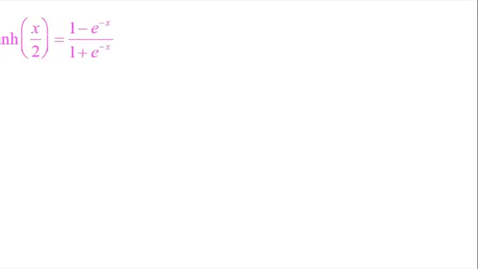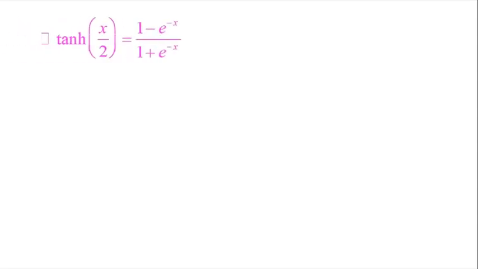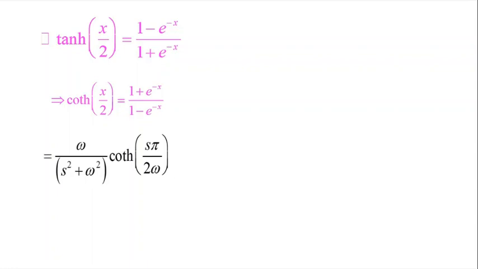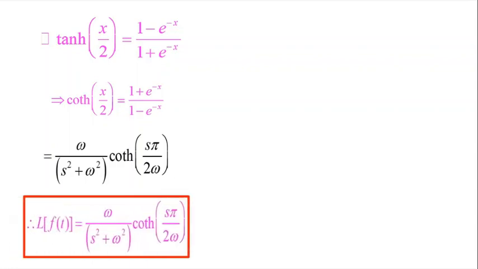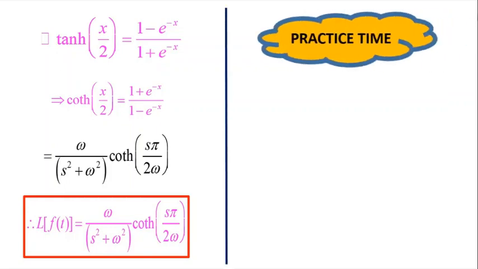Since tan h x by 2 is equal to 1 minus e power minus x divided by 1 plus e power minus x, it implies cot h x by 2 is equal to 1 plus e power minus x divided by 1 minus e power minus x. Therefore, we get omega divided by s square plus omega square cot h s pi by 2 omega. Therefore, the Laplace of the periodic function given is omega divided by s square plus omega square cot h s pi by 2 omega. So dear students, this is time for you to practice.